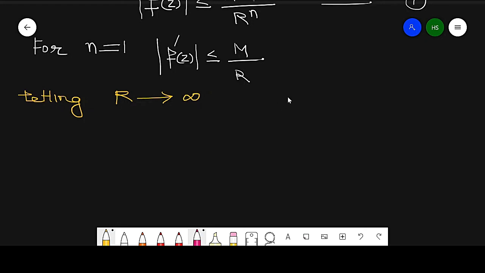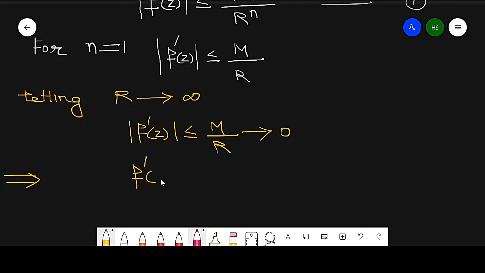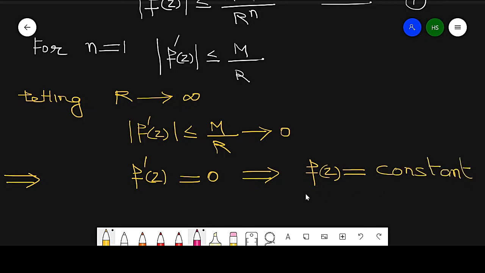If r approaches infinity, then the modulus of f dash z is less than or equal to M by r, which approaches 0. So it implies f dash z is equal to 0. So it implies this function f of z is equal to a constant. So this is our result: if function f of z is entire and bounded, then it is a constant.